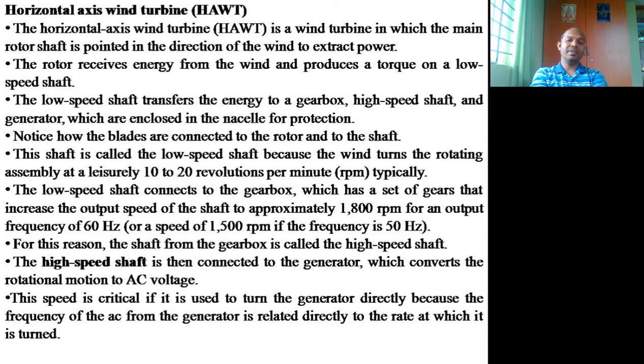Basically, what happens when the wind blows is that pockets of low pressure air form on one side of the blade. The low pressure air pockets then pull the blade towards them, causing the rotor to turn.